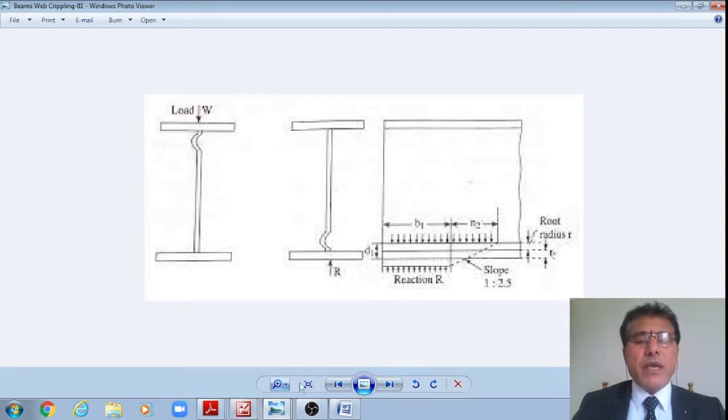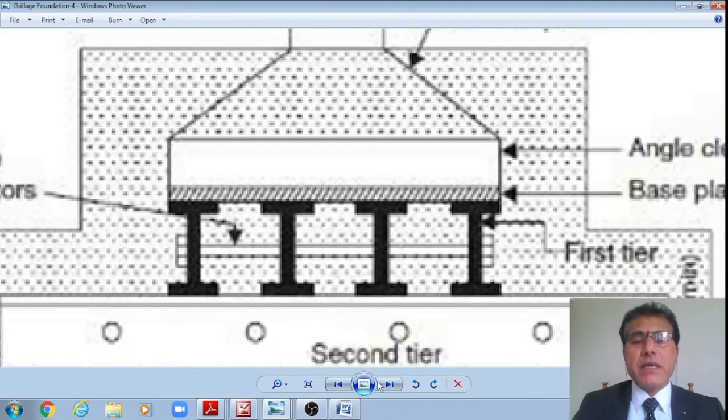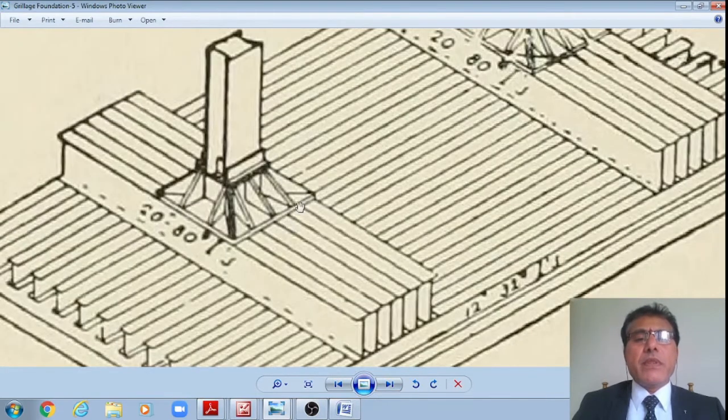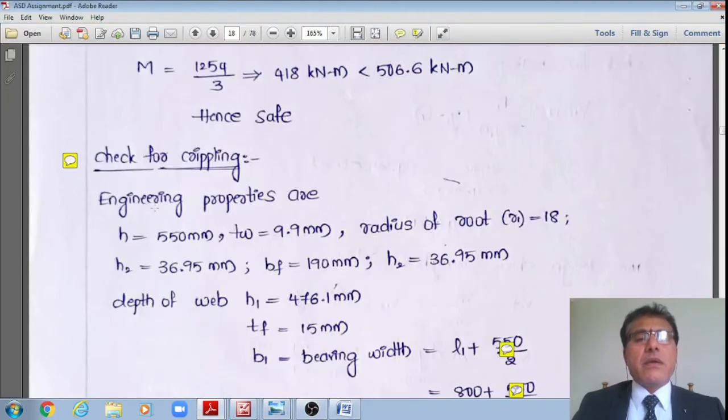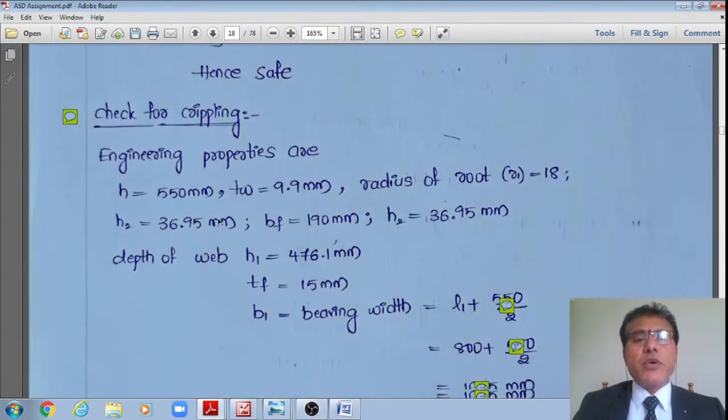However, in our present case, what we are assuming is like this. I do have the base plate, and over this base plate the load will disperse on either side. Therefore, n2 plus n2, where b1 is equal to the width of this base plate, 800 mm, plus n2 plus n2, I need to calculate, so that I can check whether crippling will occur at the intersection of this flange with the web or not, for one beam section. These properties we already noted down, students.